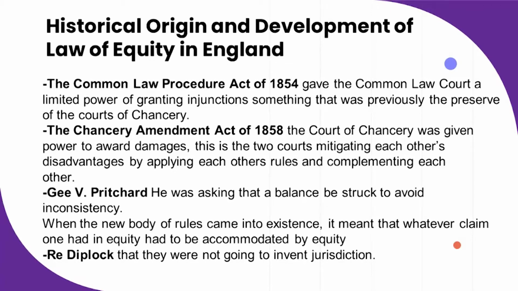So if you see what has happened here between 1854 and 1858, the two courts were now able to mitigate the disadvantages of each other. These two courts now are able to complement each other. And there's a very important case that is G versus Pritchard, where Lord Diplock was saying that there has to be a balance that should be struck, to avoid inconsistency.